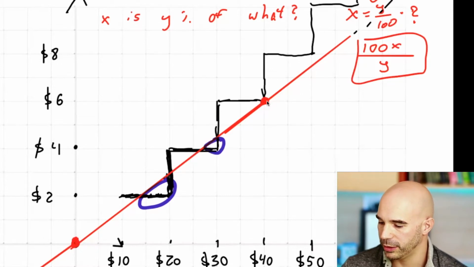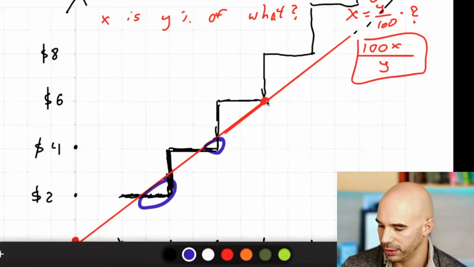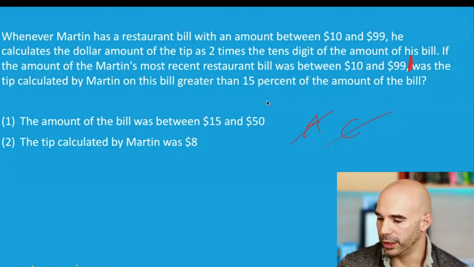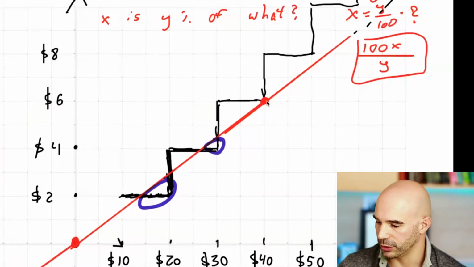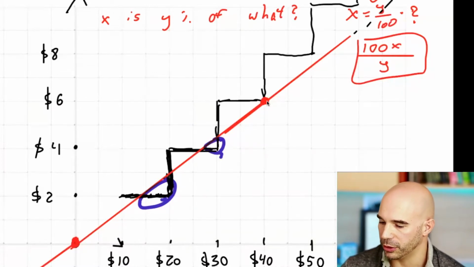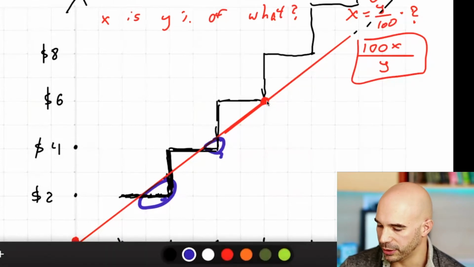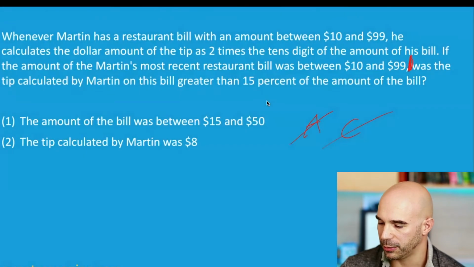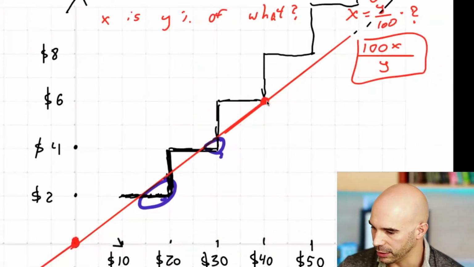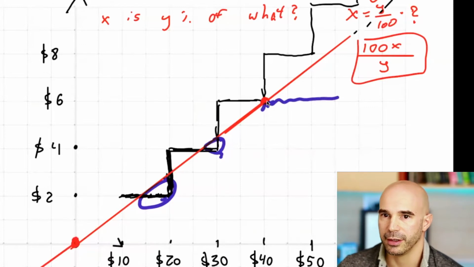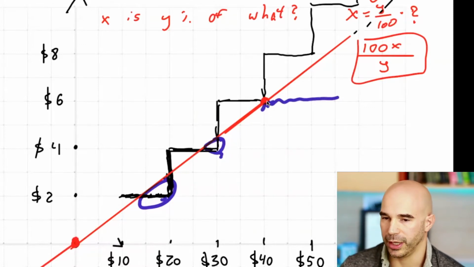All right, the question wanted to know which side of 15% the tip was on. In the case of statement 1, we knew the bill was somewhere between 15 and 50. And we can see from my picture that that's not sufficient because we have those blue ranges between 15 and 50. So we could get a no, could get a yes. But statement 2, which tells us that we're somewhere in the 40s, looking at the picture here, where's 40? Here. We're always above the 15% line, and therefore the answer is B.